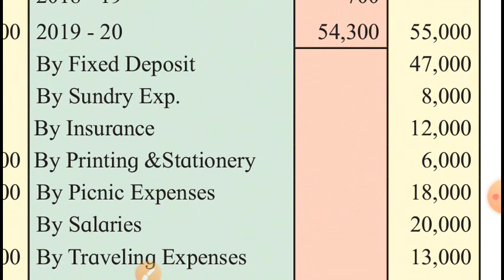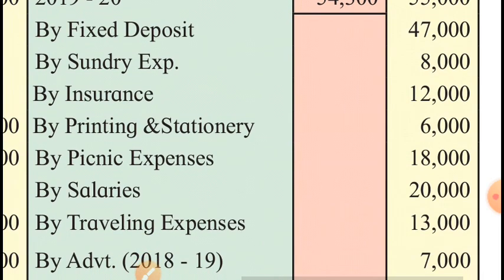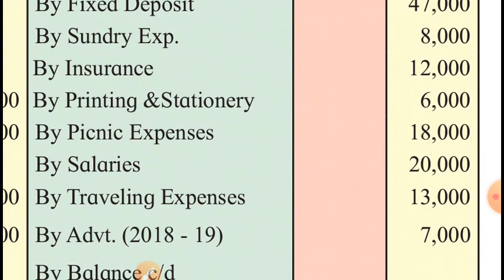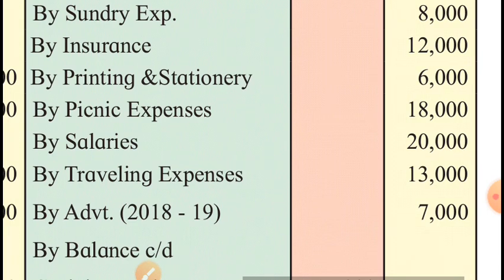Then by fixed deposit, we have paid for FD, and fixed deposit is not expense, it is asset. By sundry expense, this is expenditure, it will be debited to income and expenditure account. Insurance, printing and stationery, picnic expenses, salaries, traveling expenses, these are expenses of this year, will be debited to profit and loss account.